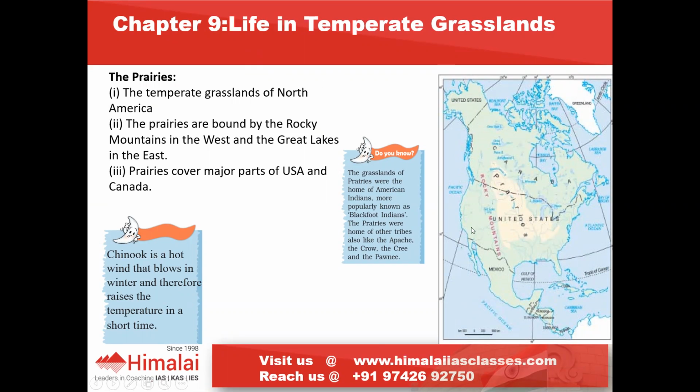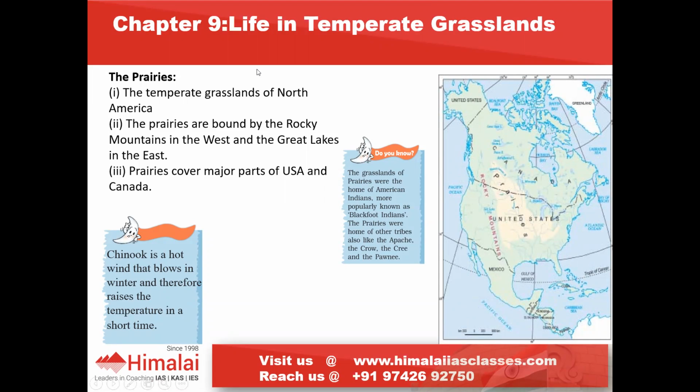For example, in North America, these temperate grasslands are called prairies. In South America, especially Argentina, they are called pampas. In South Africa, they are called velds. In Australia, it is downs. And in Central Asia, they are called steppes.